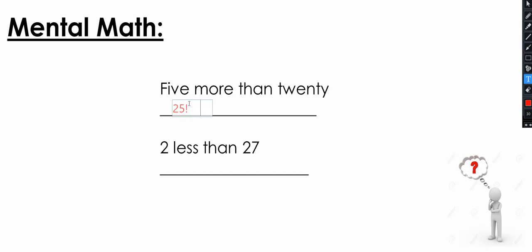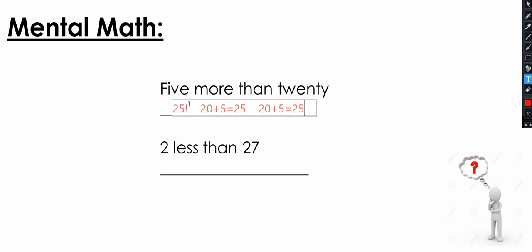How? Well, I can say 20 plus 5 equals 25. That's all in my mind. Or I can say 25 more than 20. I put 20 in my mind and then I add 5 as quickly as I can and I get 25. So there are different ways we can play with numbers in our minds, and that's gonna give us the same answer. Let's do the next one.